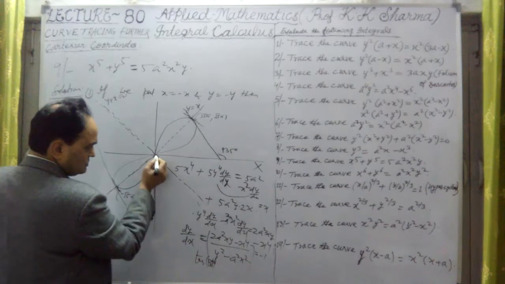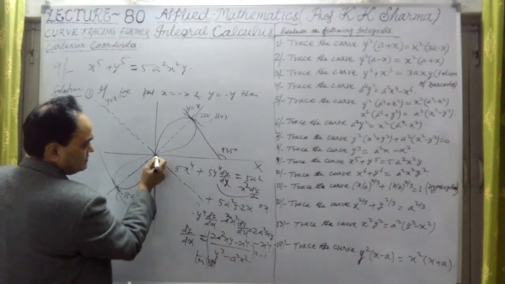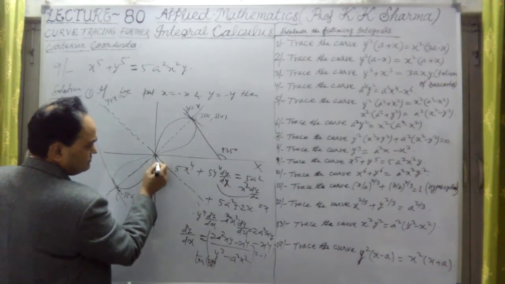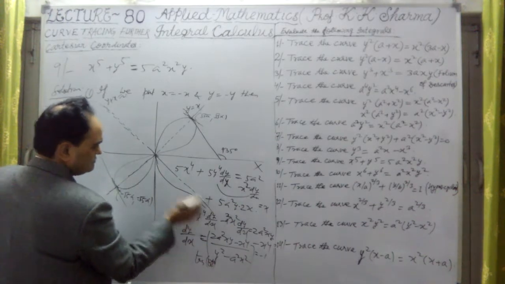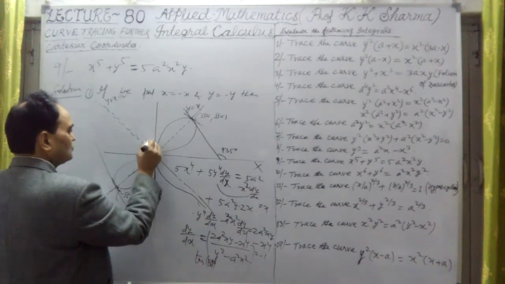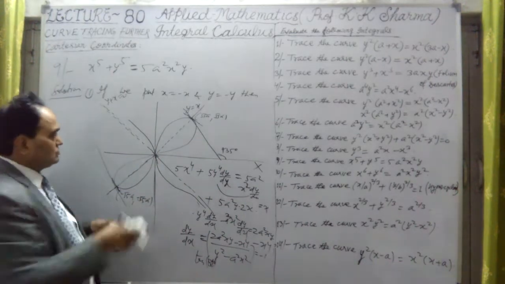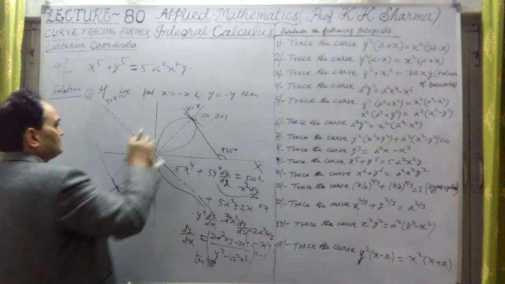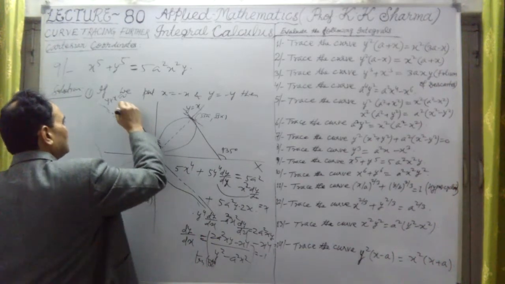When x tends to infinity, y tends to minus infinity. Again, the same type of question is there. Here also, when x tends to minus infinity, y tends to positive infinity, because this is a linear equation.